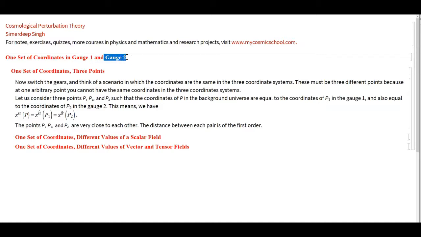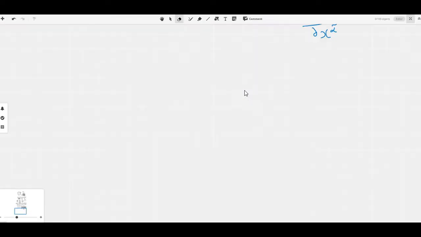So when we have one set of coordinates, then these must be three different points, because at one arbitrary point you cannot have the same coordinates in the three coordinate systems. Now you have different coordinate systems.